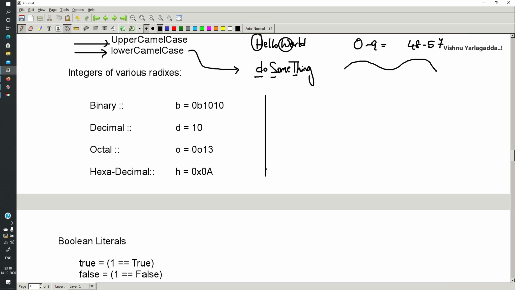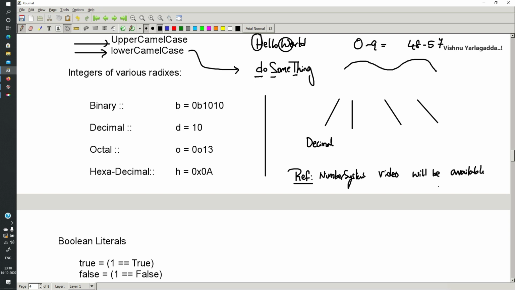Similarly, how do we represent the different types of number systems? There are four number systems. If you want to know about the number systems, I'll keep a recording of number systems and give the reference link in the description, because it is not possible to explain them fully here: decimal, octal, binary, hexadecimal.